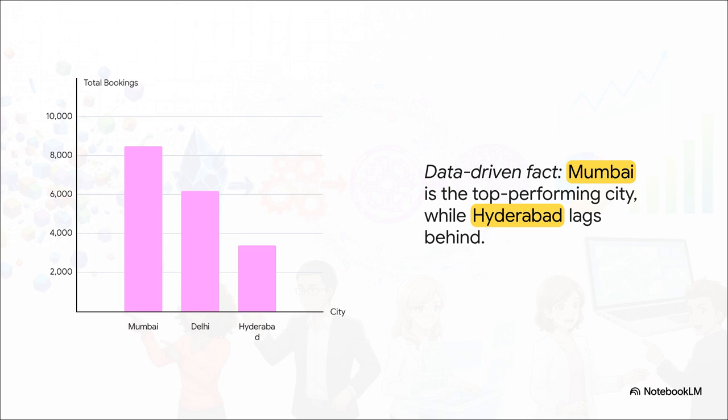And boom, here it is. This is the payoff for all that hard work. After all that cleaning, all that merging, one simple groupby command gives us this chart. We can see instantly that Mumbai is their best performing city by a long shot, while Hyderabad is really lagging behind. This isn't just a hunch anymore. It's a cold, hard, data-driven fact. Now the business knows exactly where to focus.